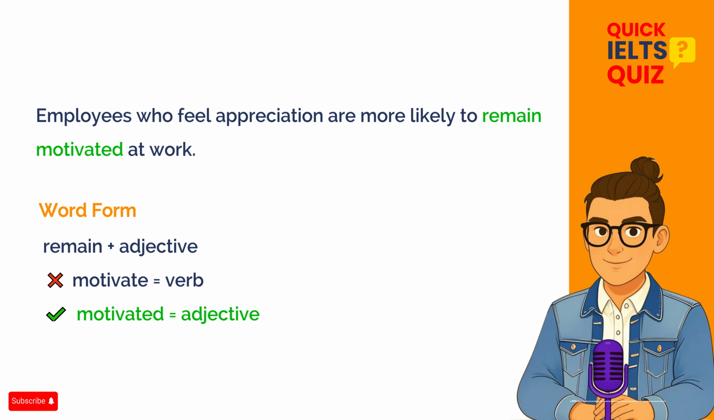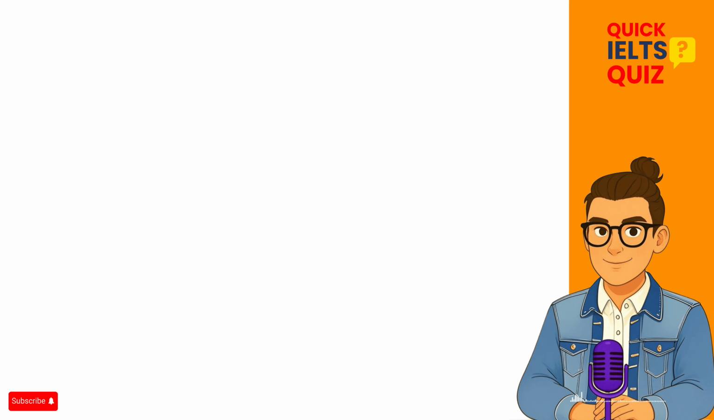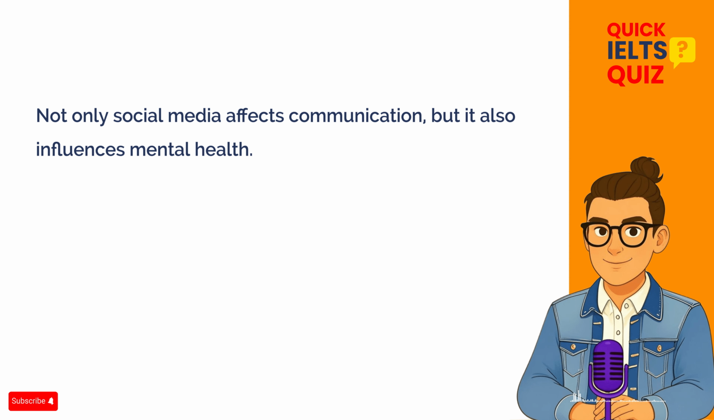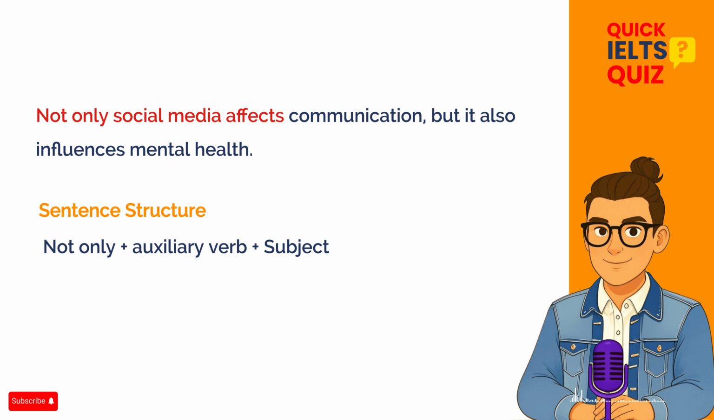Let's move on to the next sentence. Take your time and read it carefully. In this sentence, there is one main error related to sentence structure. When a sentence begins with "not only", it requires inversion, meaning the auxiliary verb should come before the subject. However, in this sentence, the normal word order, "not only social media affects", is used, which is incorrect.